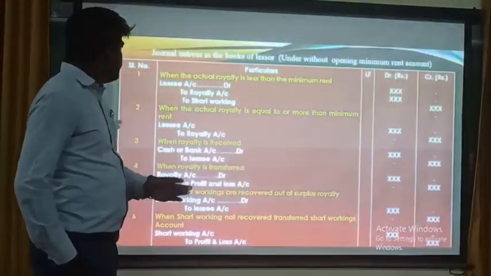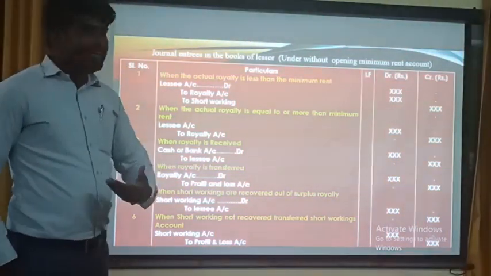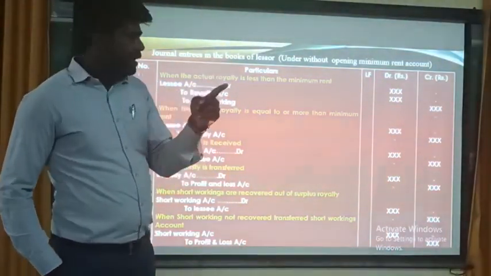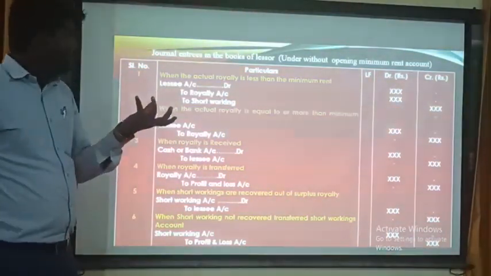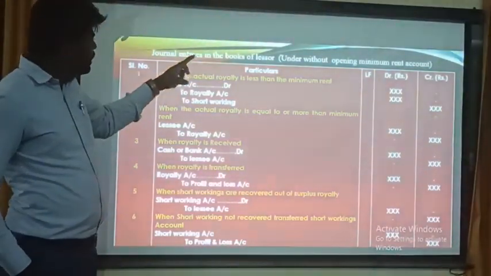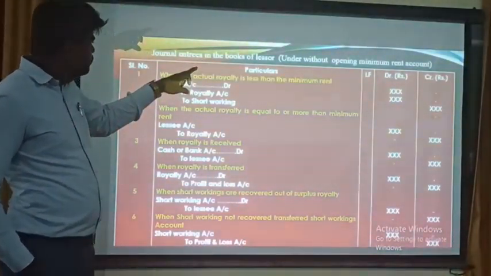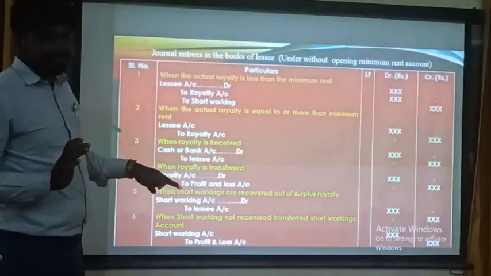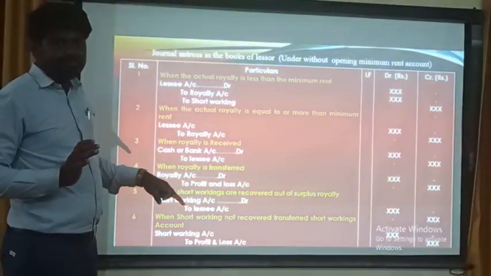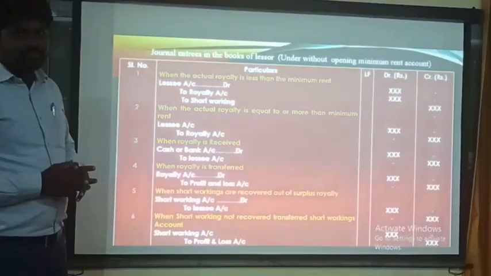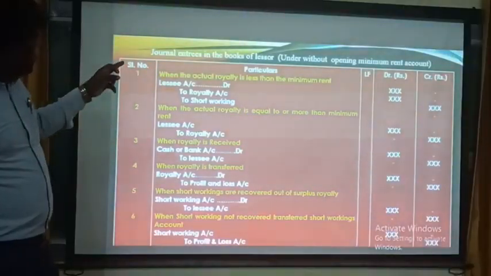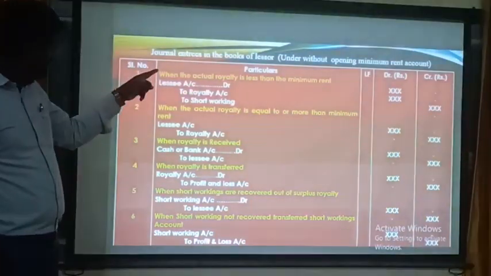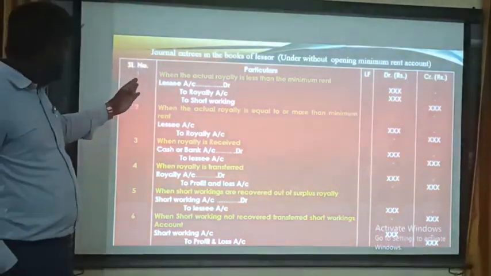Okay, next, what are the journal entries of the lessor under without opening minimum rent account? Here also, opening of the minimum rent and without opening the minimum rent. Under without opening, okay. Here, when the actual royalty and minimum rent are compared, this is the journal entry.